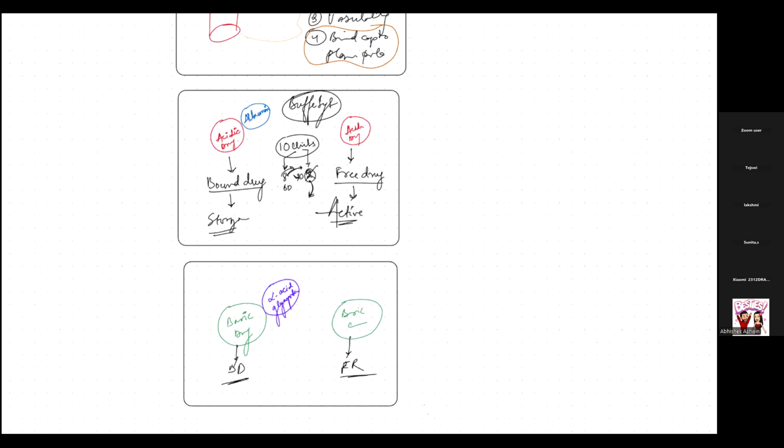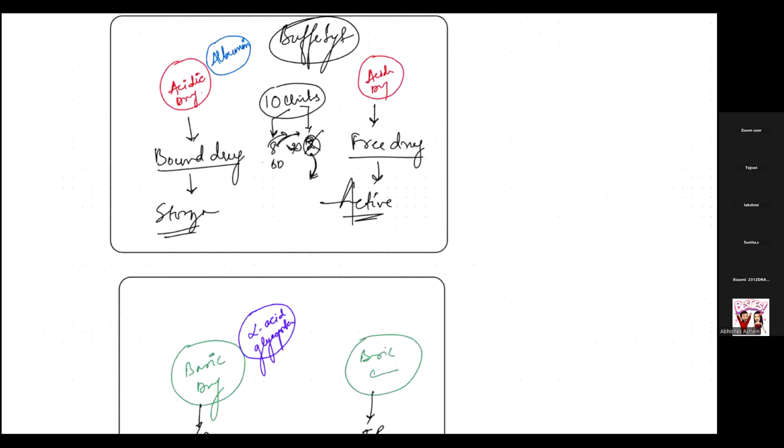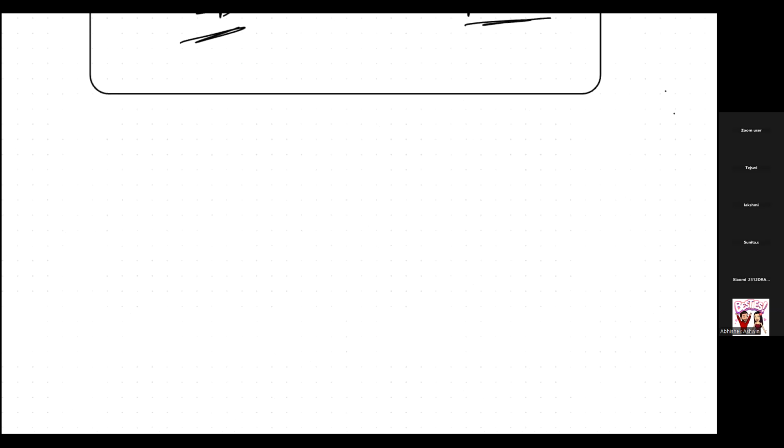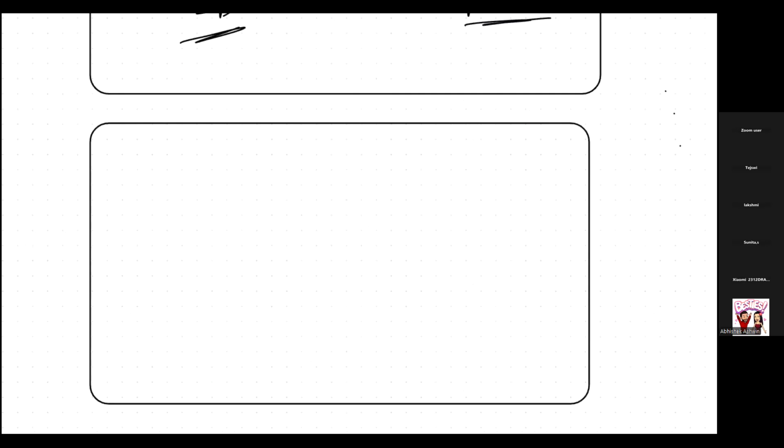Another very important thing, I hope you can relate to it. So I'll tell. Let's suppose that you have given a drug to your patient, but that patient is not giving any particular result.